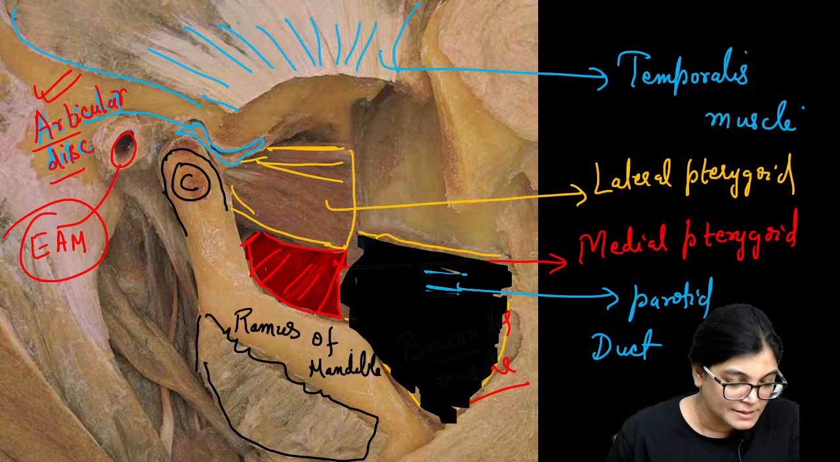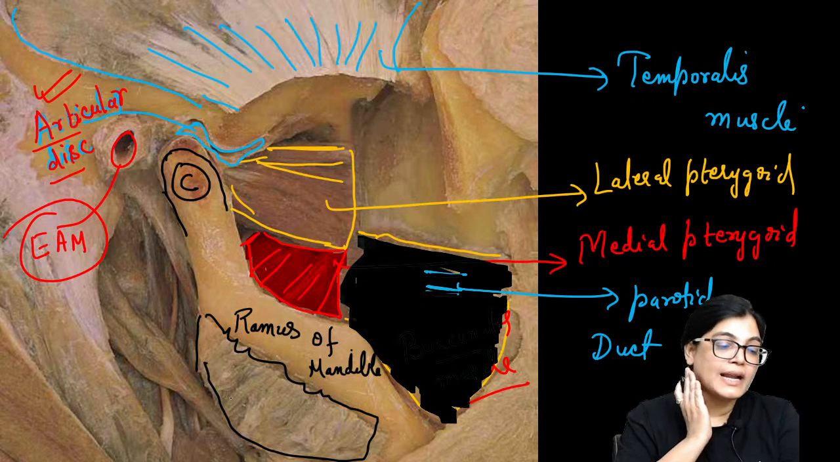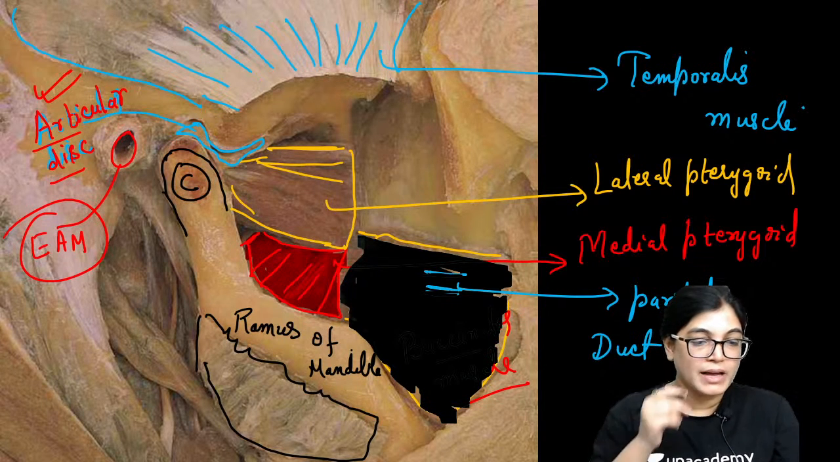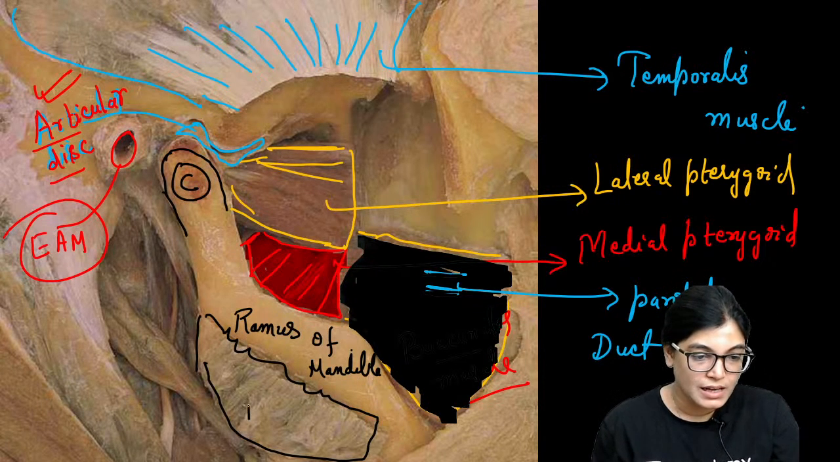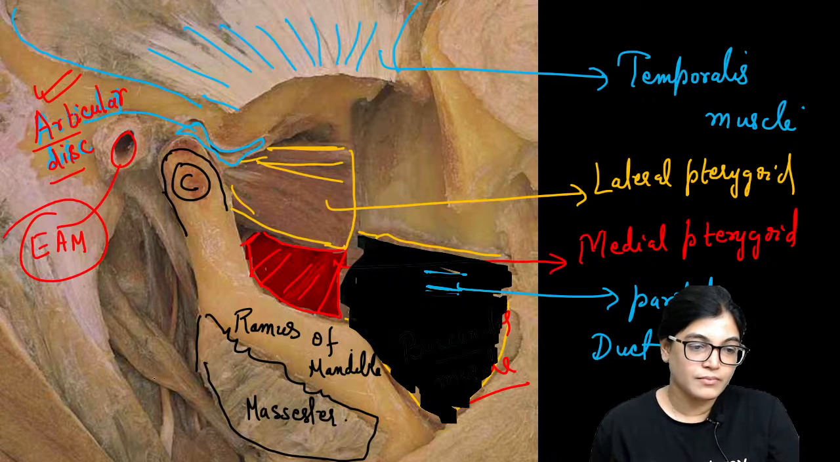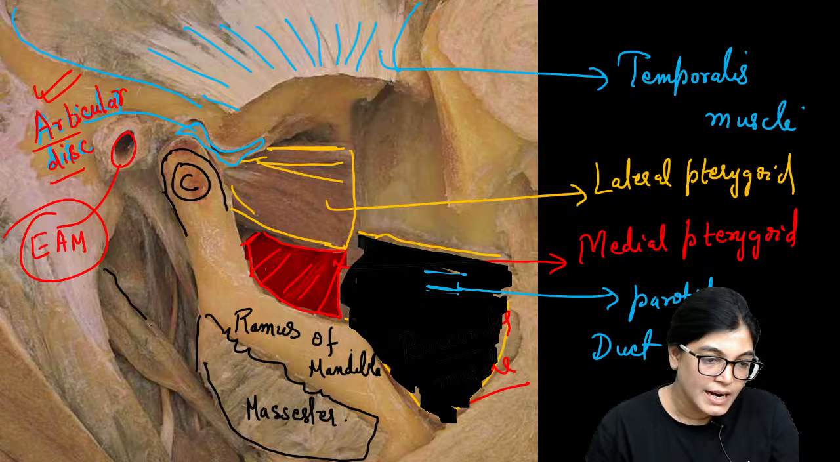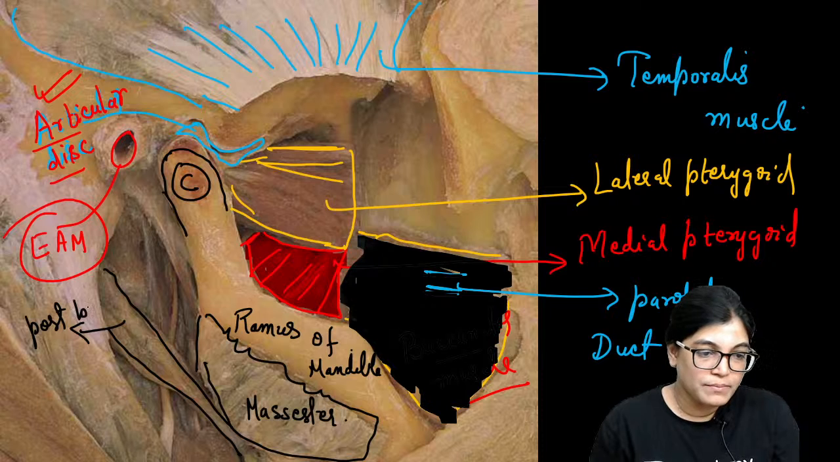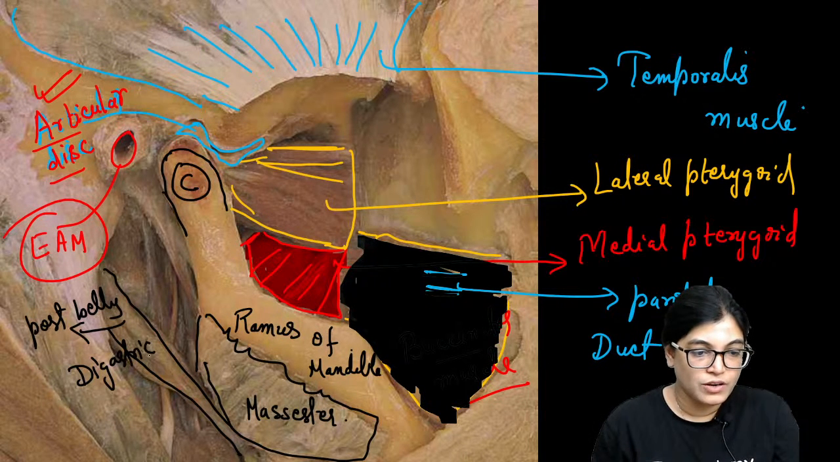Any guesses? Very easy. On outer aspect of the ramus of mandible, this structure. On outer aspect of the ramus of mandible, it is having which muscle? Masseter muscle. So this is masseter muscle. And also on the posterior aspect, another muscle belly is being seen, and to be more specific, this is posterior belly of digastric muscle.